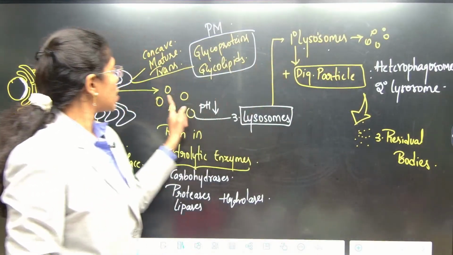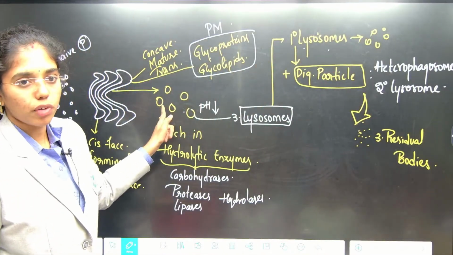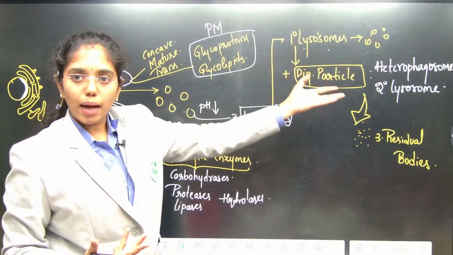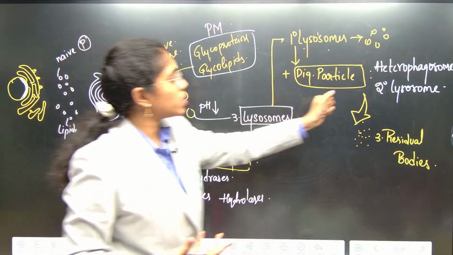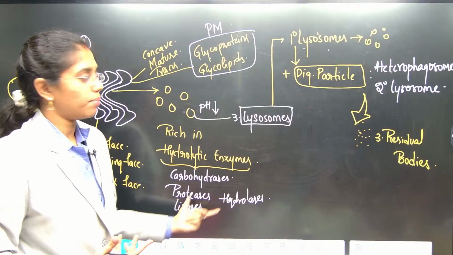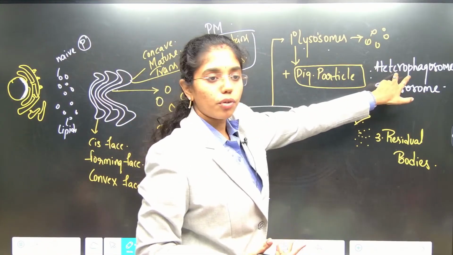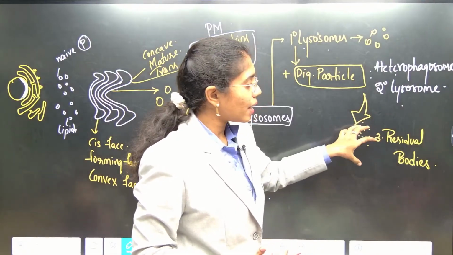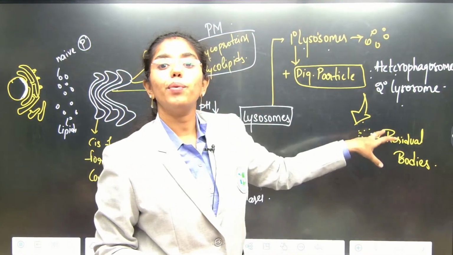The vesicles which are just released from mature phase of Golgi bodies. If they are attached to any digestive particle like carbohydrates, proteins, lipids, what happens? They will digest the particles, first thing, because they are rich in enzymes. They are addressed as heterophagosomes or secondary lysosomes, and the particles they release are addressed as residual bodies.